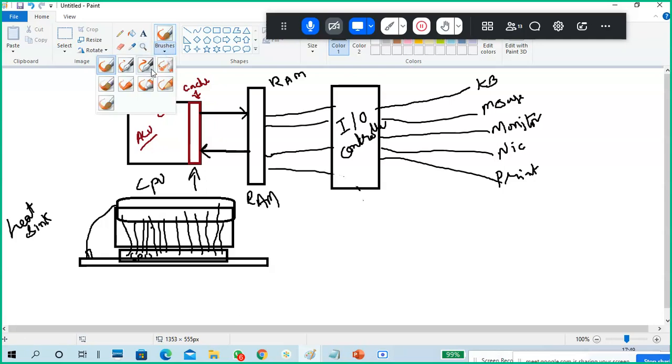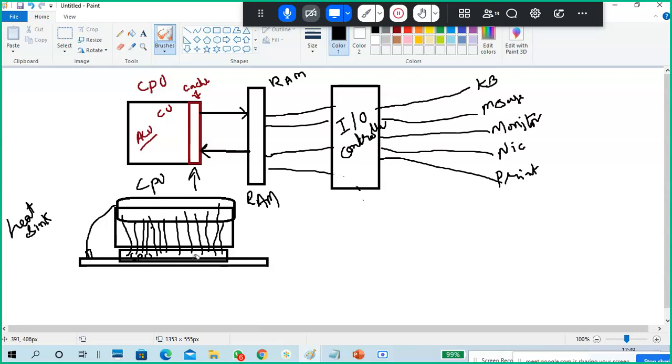Next one. There is a small paste between the CPU and the heat sink. This paste, we call it thermal paste.